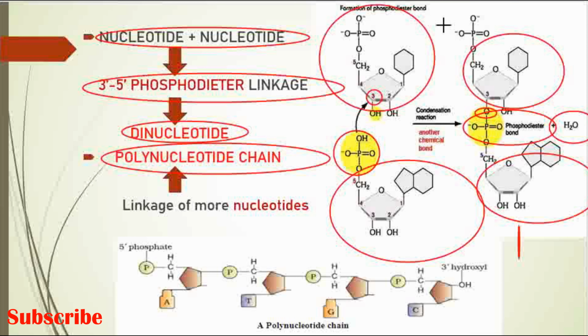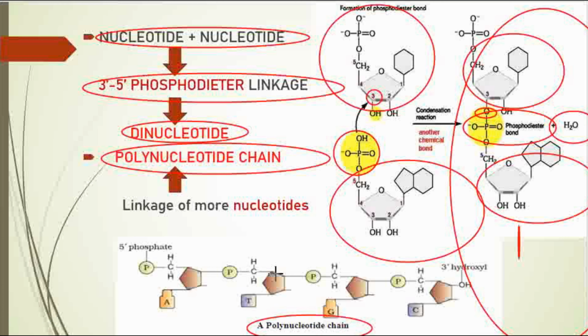So many nucleotides form a chain. In this case there are only two, but if it is like a chain, it will be many, no? So it is a polynucleotide chain. And you can see a polynucleotide chain here.